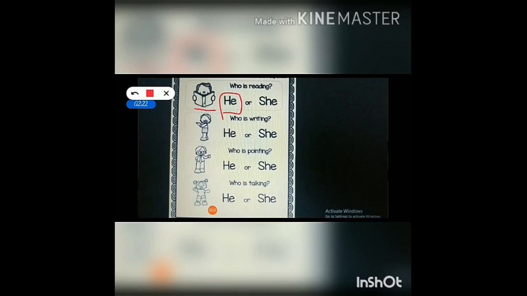The next picture, this is a girl. Yes. For girl, what pronoun do we have to use? She. Now, give me the answer. Who is writing? She is writing. Do you identify the picture? Yes, it is a picture of a man. Who is pointing? He is pointing. So for man, we will use the pronoun he. The last picture is a girl. So who is talking? She is talking.